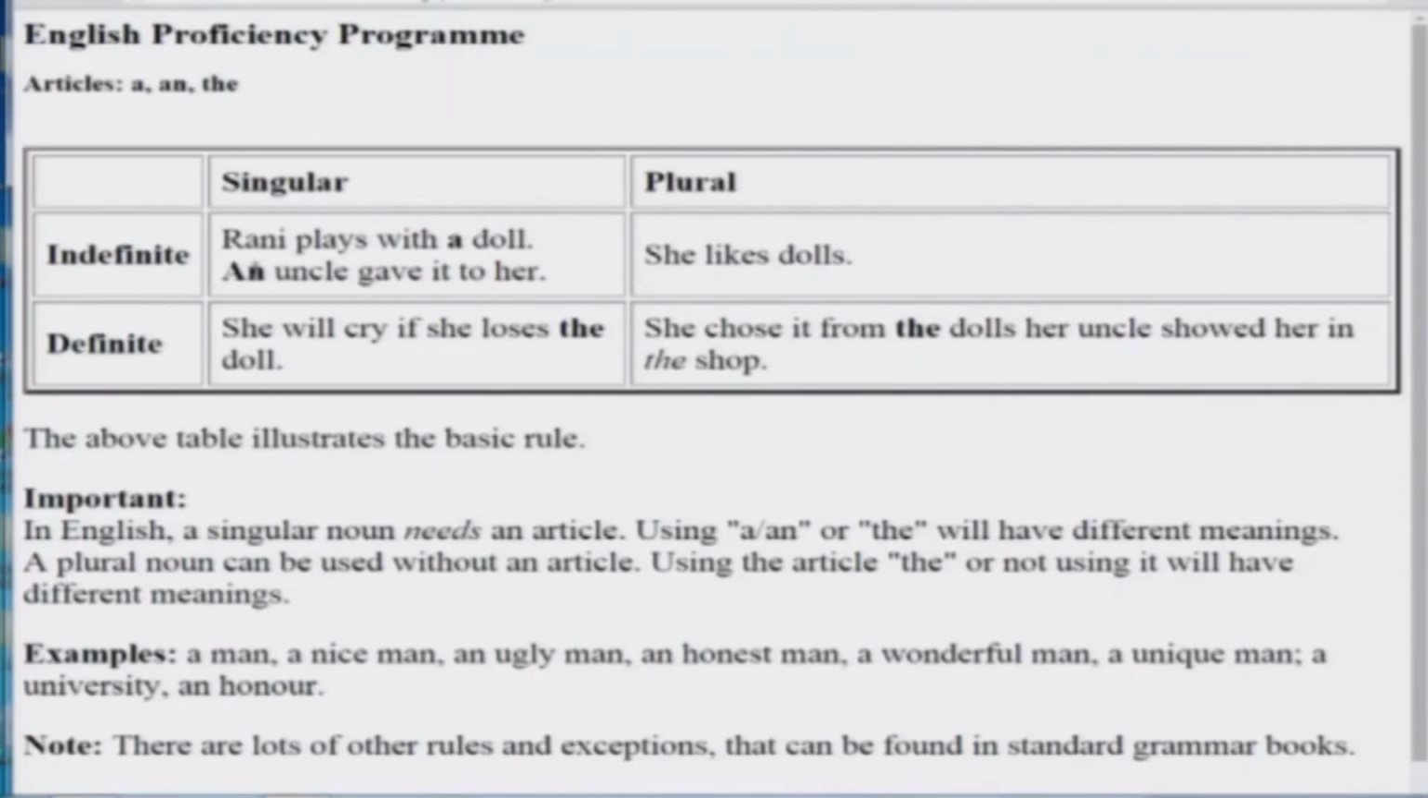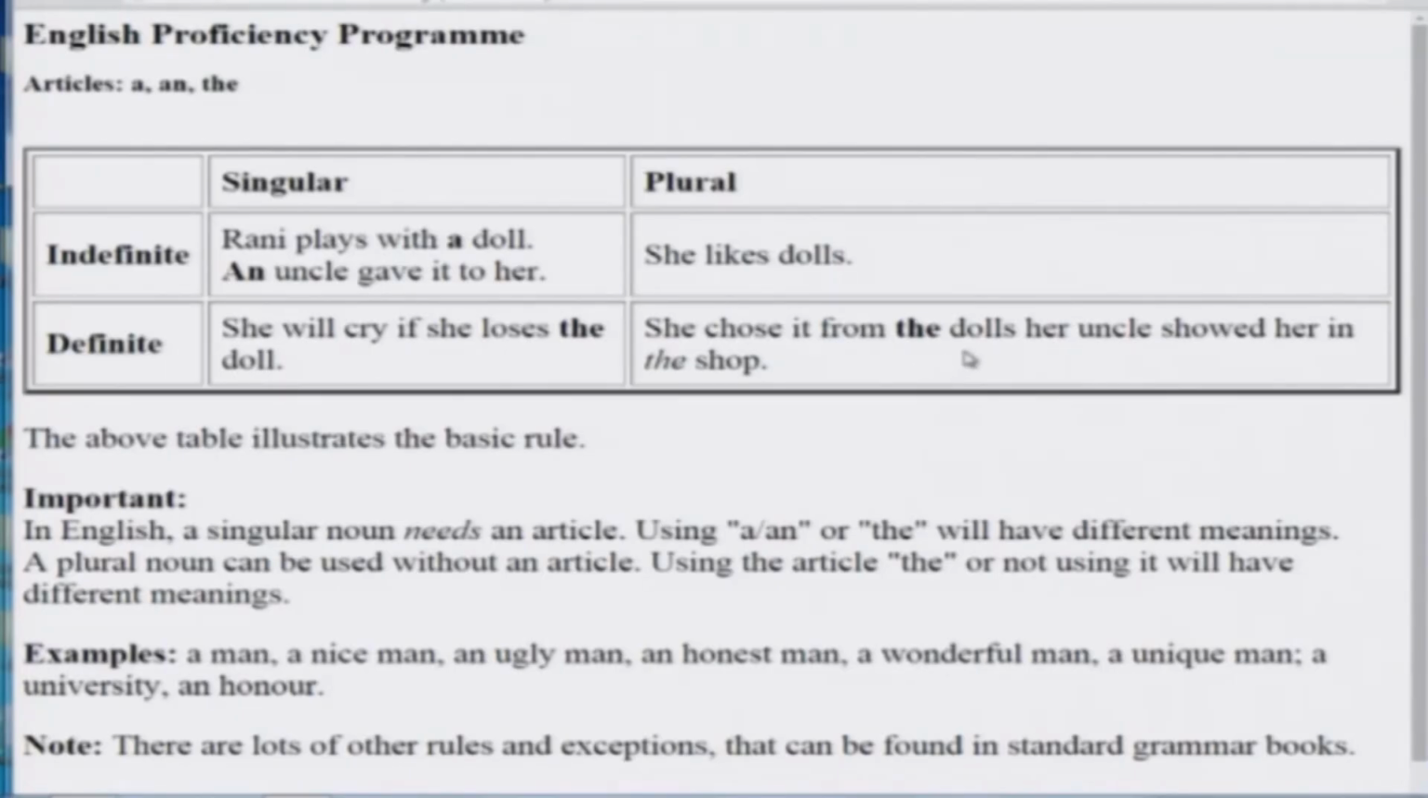And now for a noun which has already been identified. Okay. She will cry if she loses the doll. The doll. Which doll? This doll. Okay. Which has already come into the picture. So we know which doll we are talking about. Then it will be the doll. And why will she cry? Because she chose it from the dolls her uncle showed her in the shop.